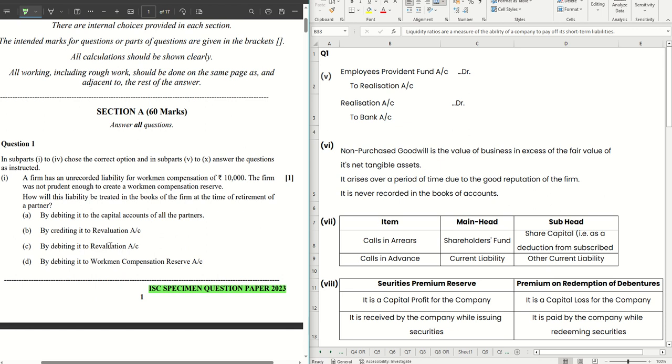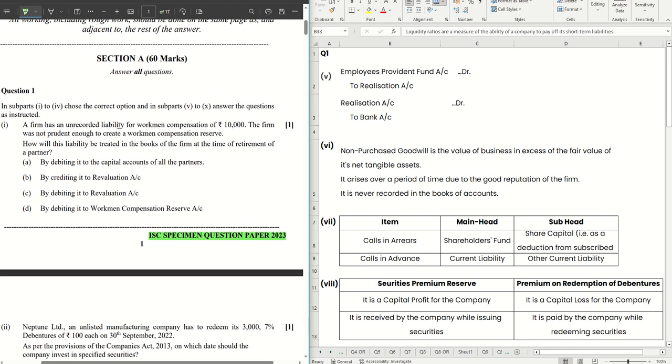Okay. So the first question that we have is an MCQ, and this is on partnership. A firm has an unrecorded liability for workmen compensation for 10,000. The firm was not prudent enough to create a workmen compensation reserve. How will this liability be treated in the books? Now, since this is already classified as unrecorded liability and there was no reserve, so nothing to be adjusted from the reserve, straight away this will be treated as any other unrecorded liability, will be debited to revaluation account, and the workman compensation liability account will be credited, right? So option C is the answer for this one.